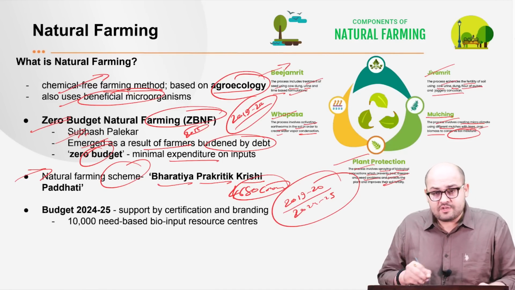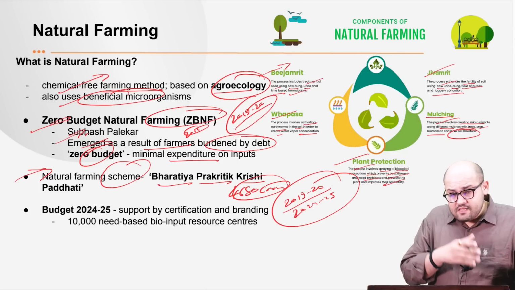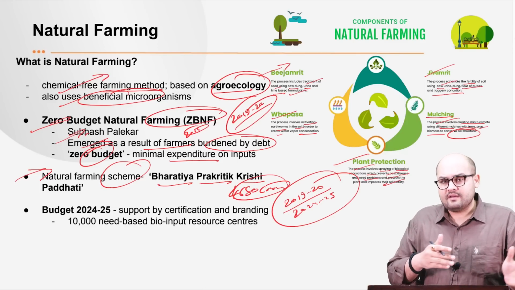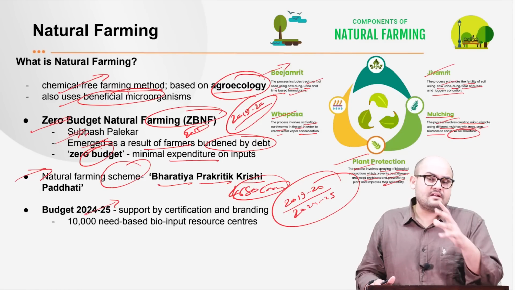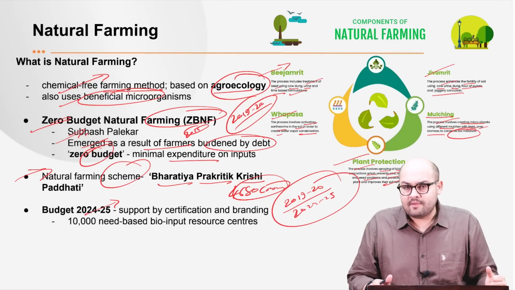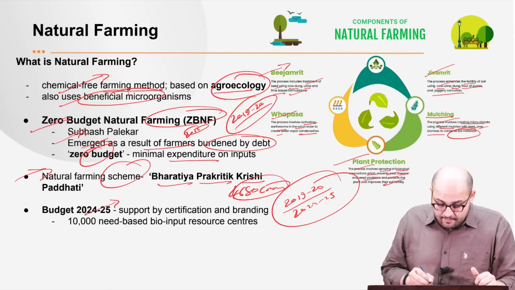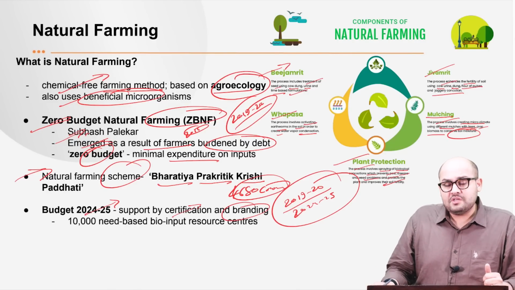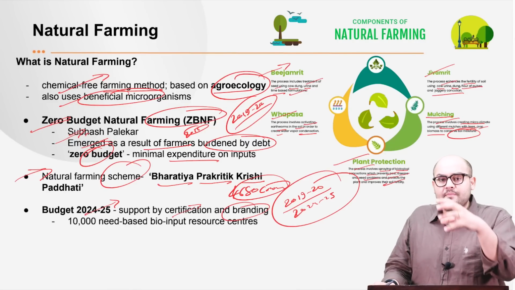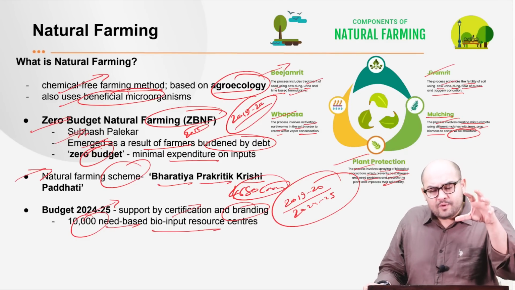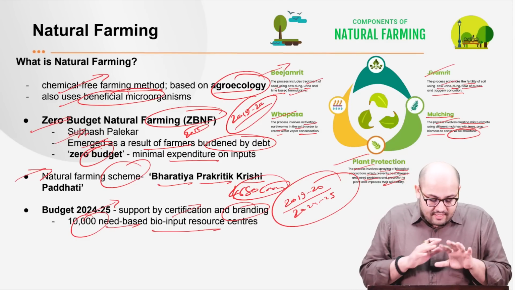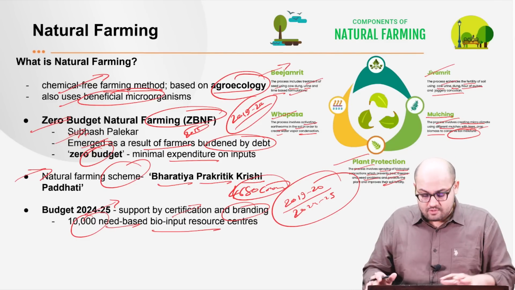Right? So that is the duration of this particular scheme. Now, this budget has specifically, as we started in the beginning, proposed that almost 1 crore farmers are to be integrated into this chain of natural farming, and that would be done with the support given by the certification and branding. Now, this certification and branding would be primarily done by the need-based bio-input resource centers with the help of the gram panchayats, right? So that is what the structure of the scheme is all about.